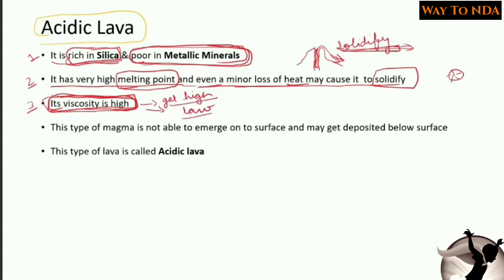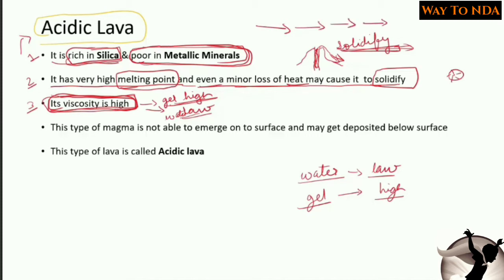So can the water flow? If we put the gel as well as the water on the floor, which will flow far, gel or water? Obviously water will flow. Why? Because the viscosity of water is low and the viscosity of gel is high. So from this we can understand the viscosity of acidic lava is also high. That means this acidic lava will not flow for long, that is it will not flow far. It will get solidified at a short distance. Why? Because its viscosity is high.